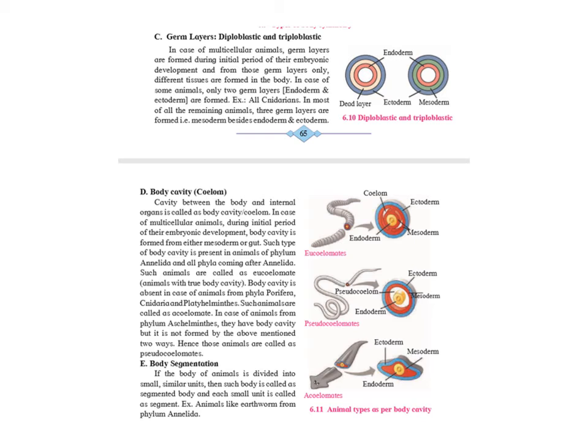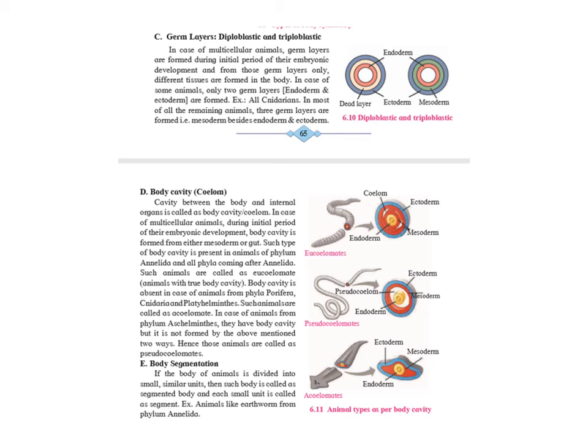The third criteria, germ layer, either diploblastic or triploblastic. In case of multicellular animals, the germ layers are formed during the initial period of their embryonic development, and from those germ layers only different tissues are formed in the body. In case of some animals, only two germ layers, that is endoderm and ectoderm, are formed. For example, all coelenterata or cnidarians. In most of all the remaining animals, three germ layers are formed, that is mesoderm, beside endoderm and ectoderm.